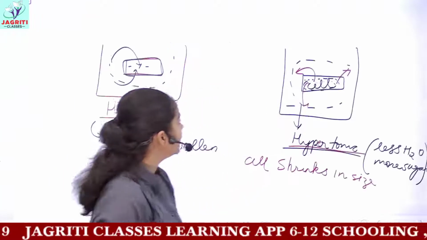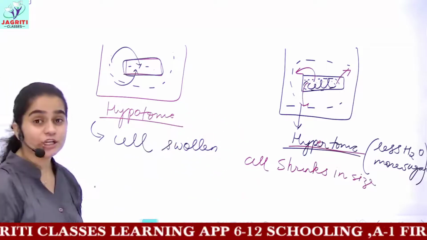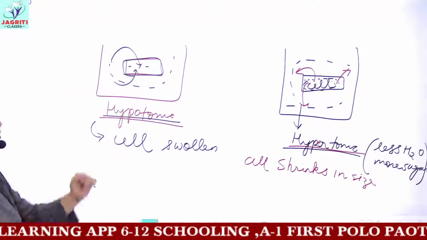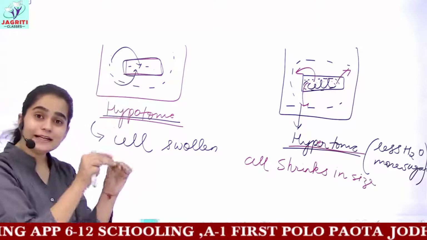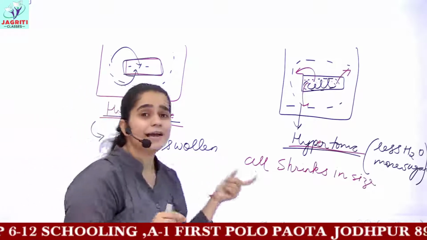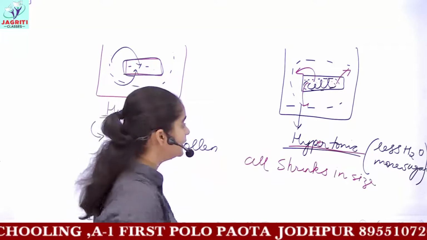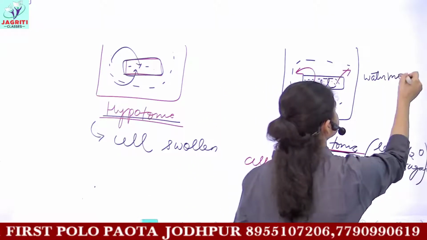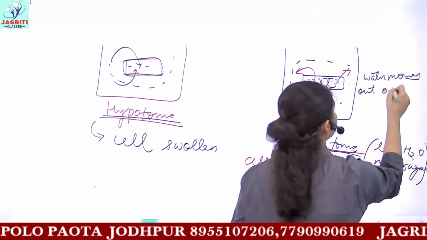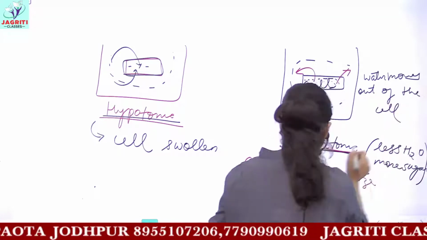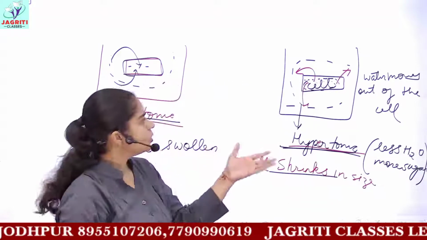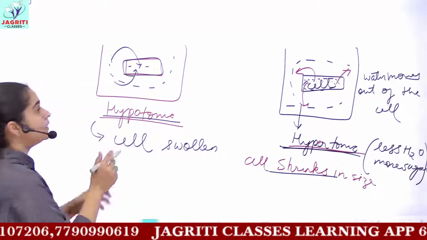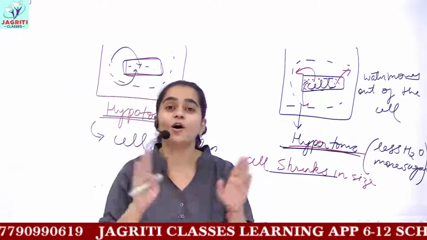We can also write one more point on hypotonic and hypertonic solutions. Whenever the cell is kept in hypotonic solution, the water will move inside the cell. But up to what time will the water move? We said that in hypertonic, the water moves out of the cell, and thereby the cell shrinks. So till what time will the water move out? Can you tell me till what time this movement of water would continue?